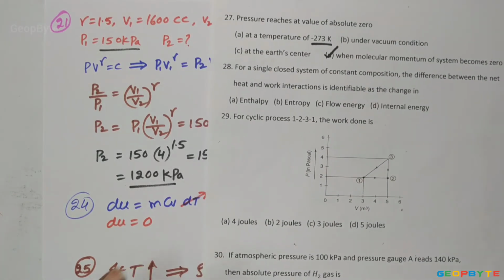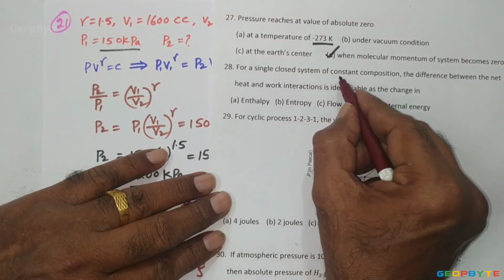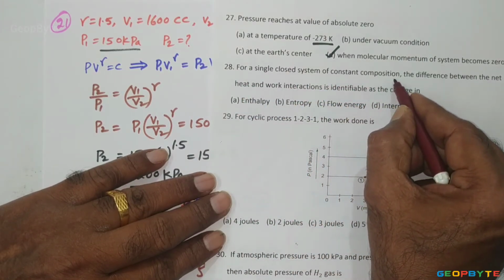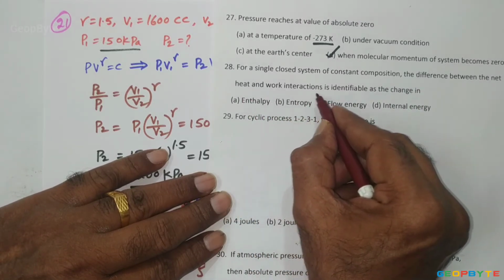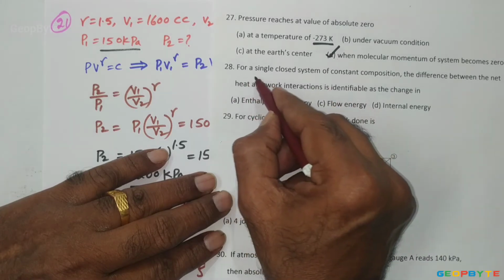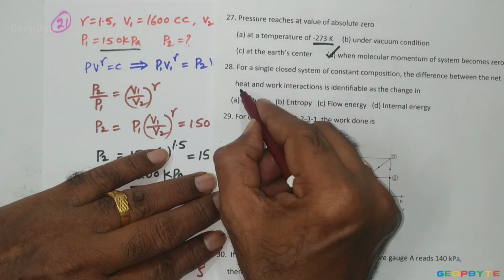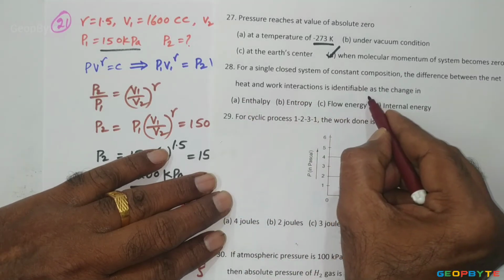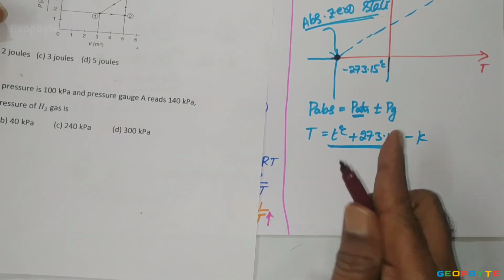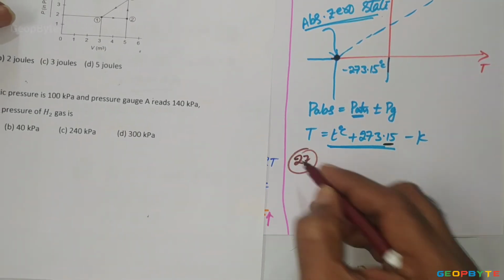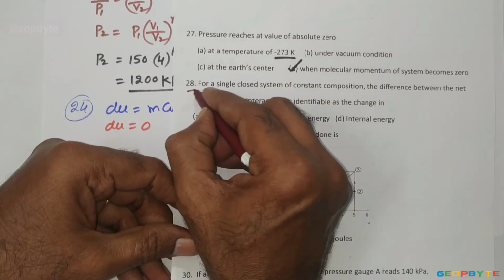Now come to the 28th problem. For a single closed system of constant composition, the difference between net heat transfer and net work interaction will be, it is for a closed system process. It is problem number 28.